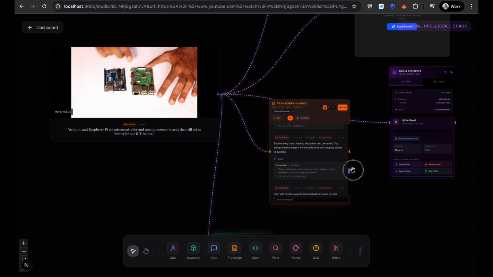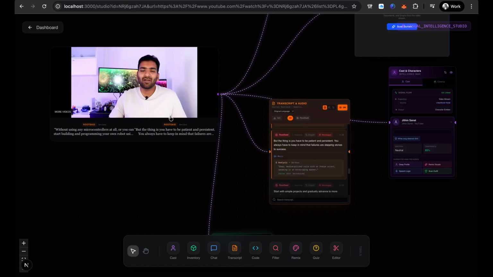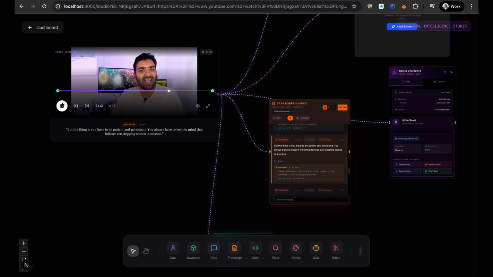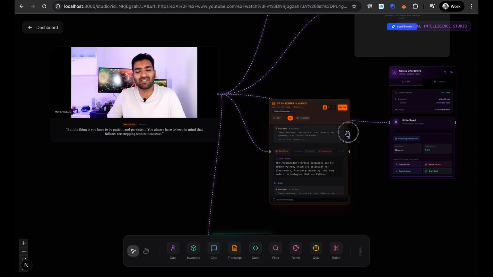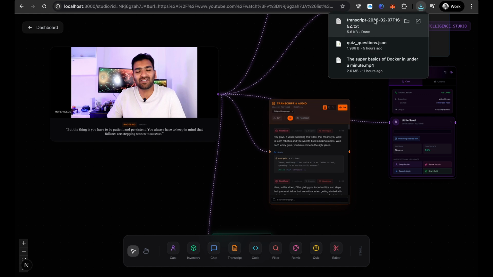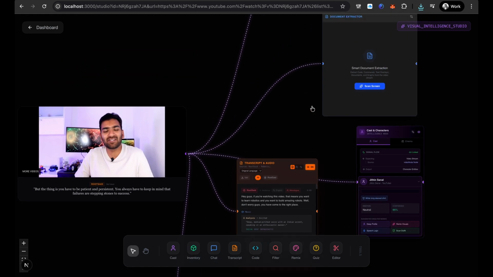We can also go here, and if we click here, it will jump to that part. But the thing is, you have to be patient and persistent. It will jump to that part actually. It's pretty good right now. Also, we can download the text, right? Transcription will be downloaded. Another thing is this part, okay?